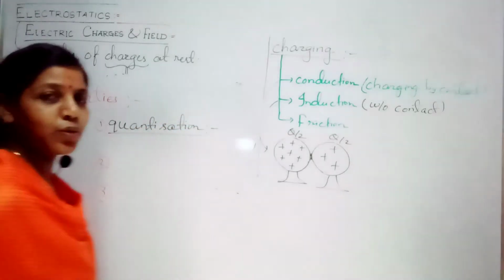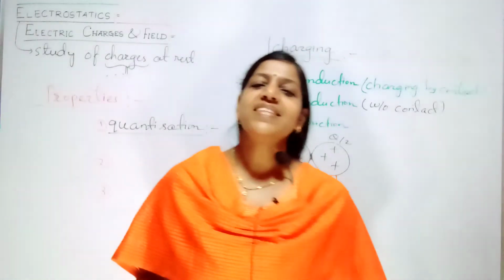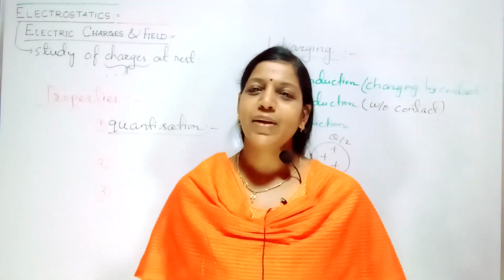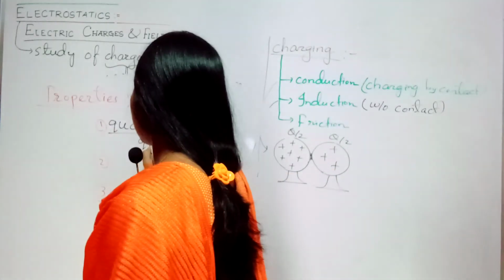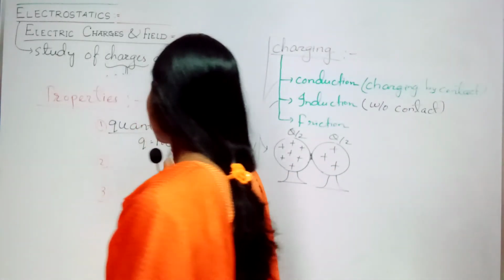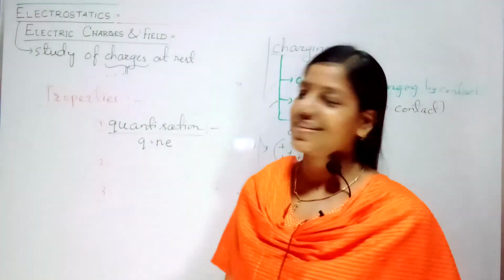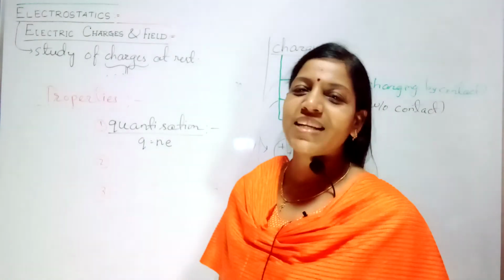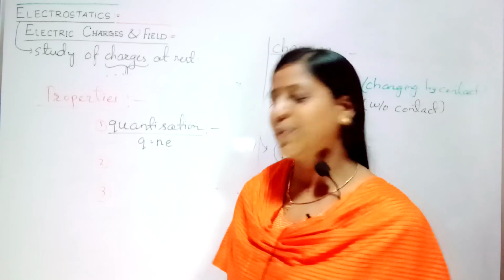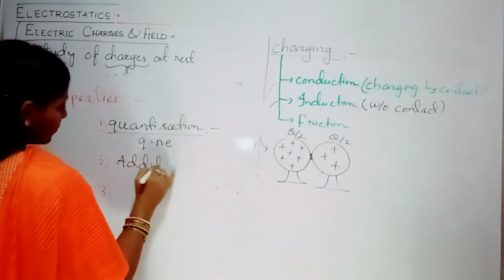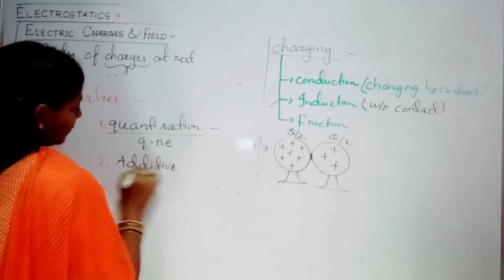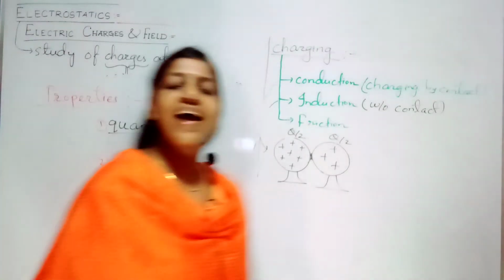Make a note of it. What is quantization? Charge is always an integral multiple of n. So what will you write? Q equal to Ne, where e is the electron charge. Next, the second property is the additive property. What is the second property? Additive, or even you can say additivity.